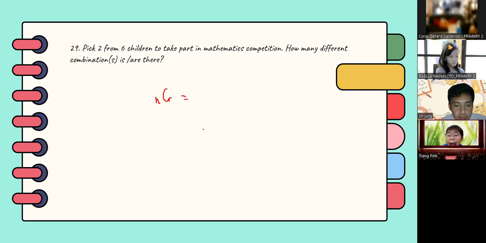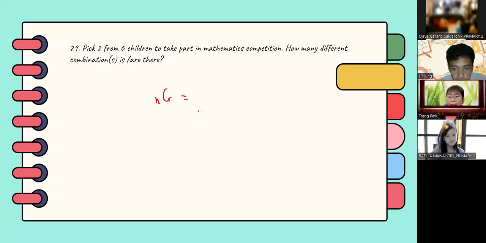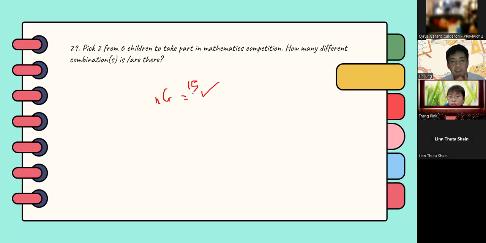I do it differently. And I put the bigger number below R. Yes, subtract both. Then the answer. So what's your answer here? The answer became 15. Yes, that's correct. The answer is 15.